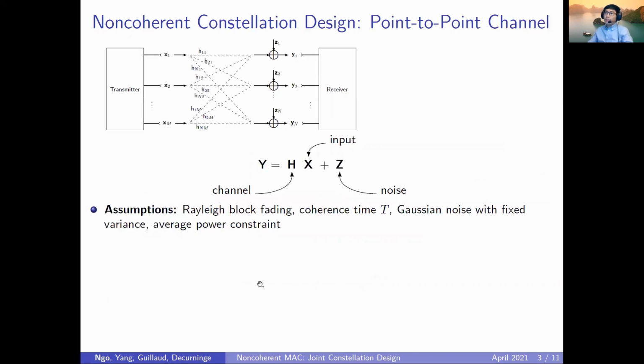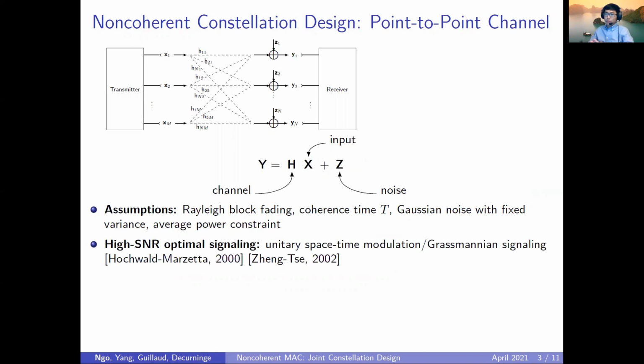So for a non-coherent point-to-point channel, let's say we have M transmit antennas and N receive antennas, and the channel output is given in this way. Here we assume that the channel is Rayleigh block fading, so the channel matrix follows a Gaussian distribution. It remains constant within each coherence block of length T, where T is called the coherence time. We assume that the noise is Gaussian with a fixed variance, and we consider an average power constraint.